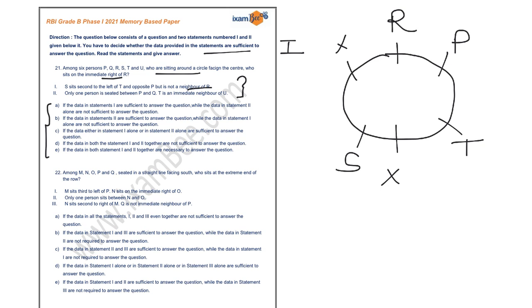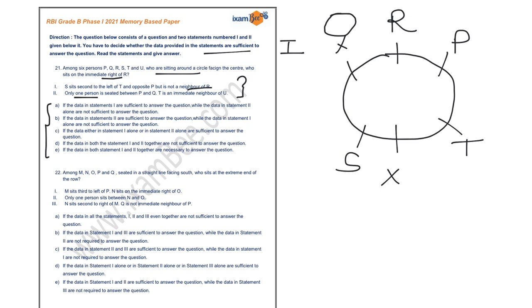Now you have to find who sits on the immediate right of R. So this is the immediate right, but with the help of the first statement, it is not possible to find out who is sitting to the immediate right of R. So I'll consider the next statement.